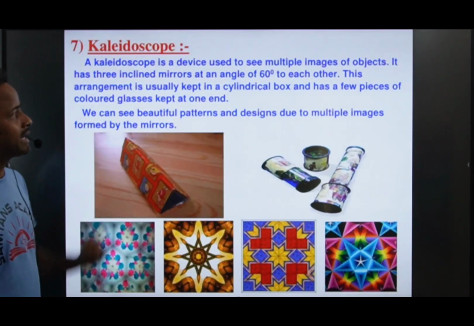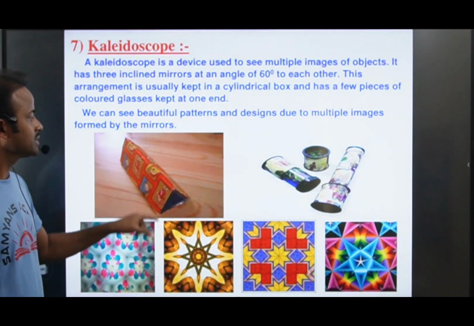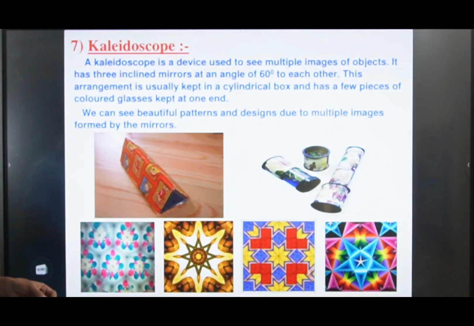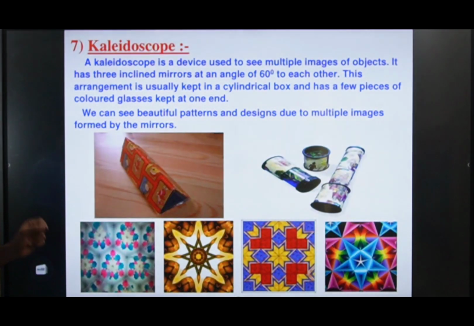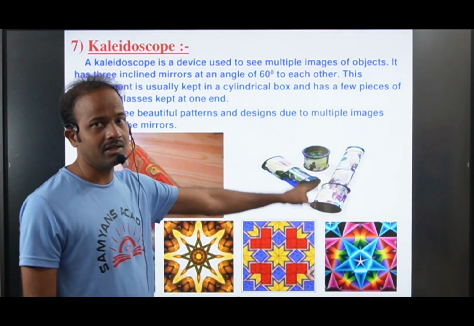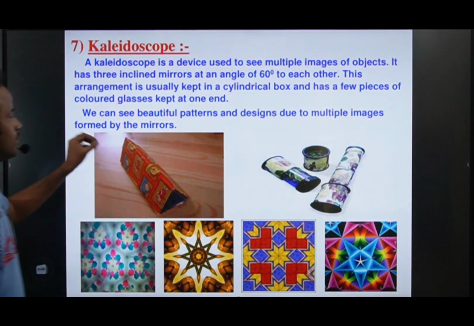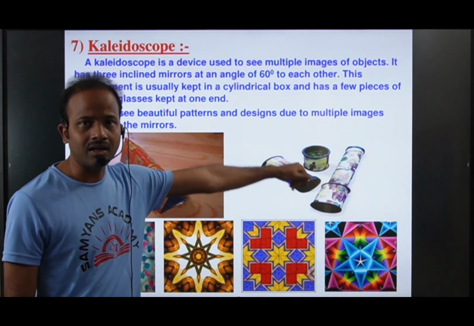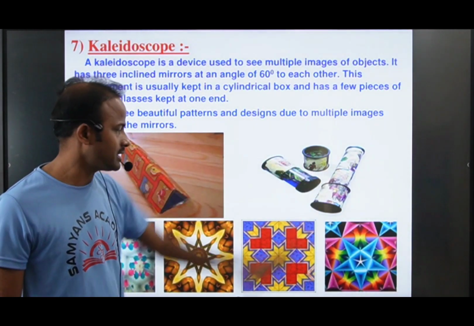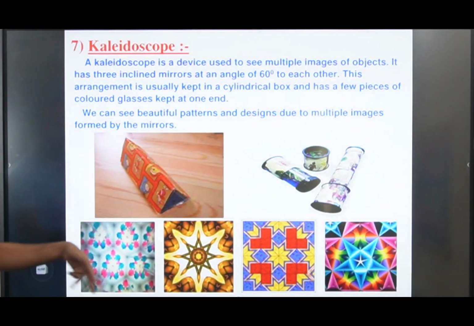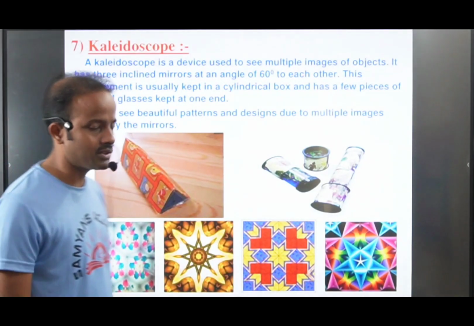This arrangement is usually kept in a cylindrical box, like this box, and has a few pieces of colored glass kept at one end. Inside the cylinder box you make this arrangement, right? Then when you place some colored glass or colored papers, we can see multiple images like this. So we can see beautiful patterns and designs due to multiple images formed by the mirrors. In this way we can see multiple images by using the kaleidoscope.